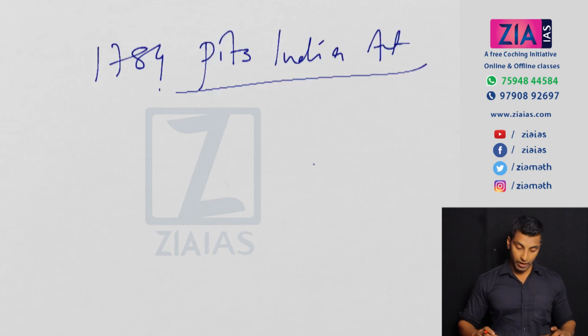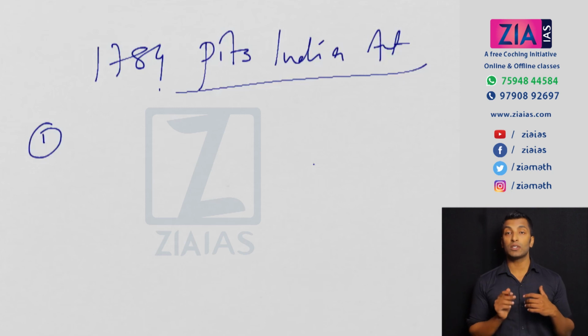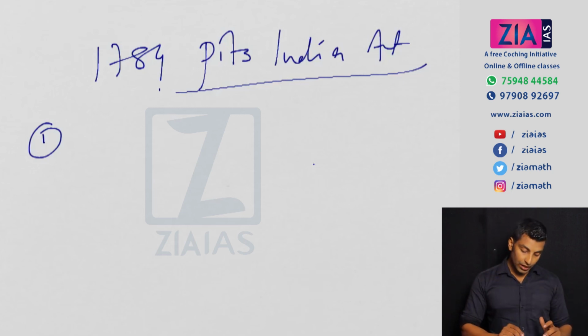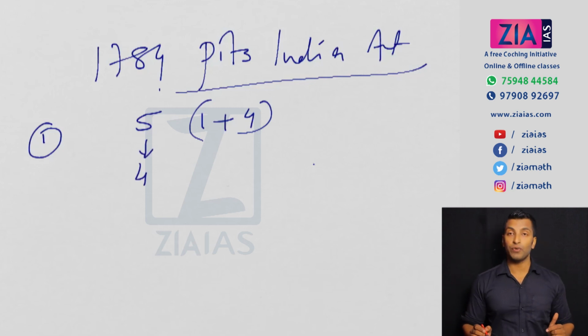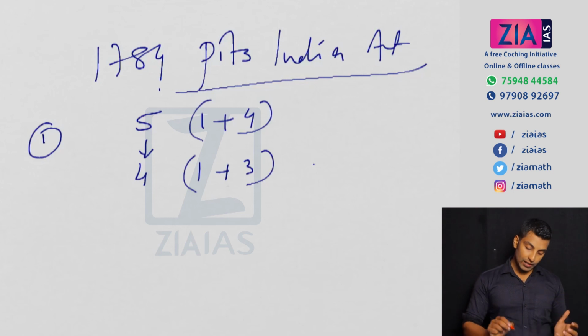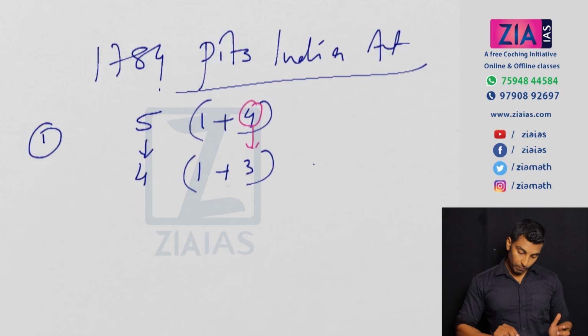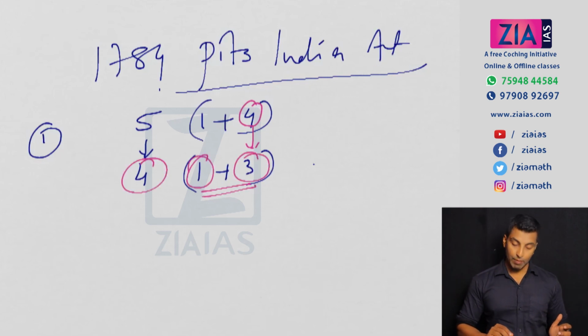Everybody knows that. The first provision was that the new executive council comprised 4 members. Earlier the executive council comprised 5 members, Governor General plus 4 members. Now this was reduced to 4: Governor General plus 3 members. So effectively the 4 council members were reduced to 3. Total 4, that means 1 plus 3, the Governor General and 3 members.